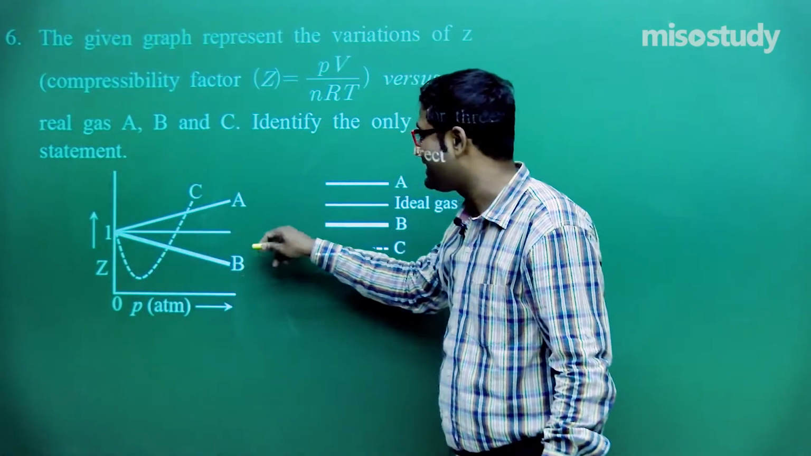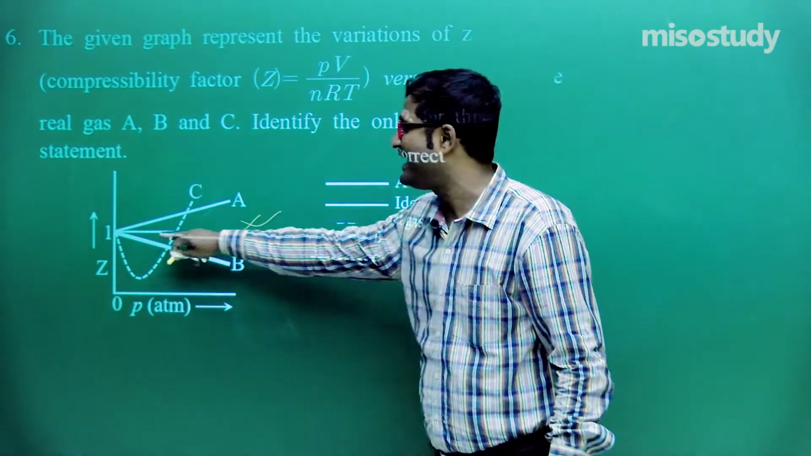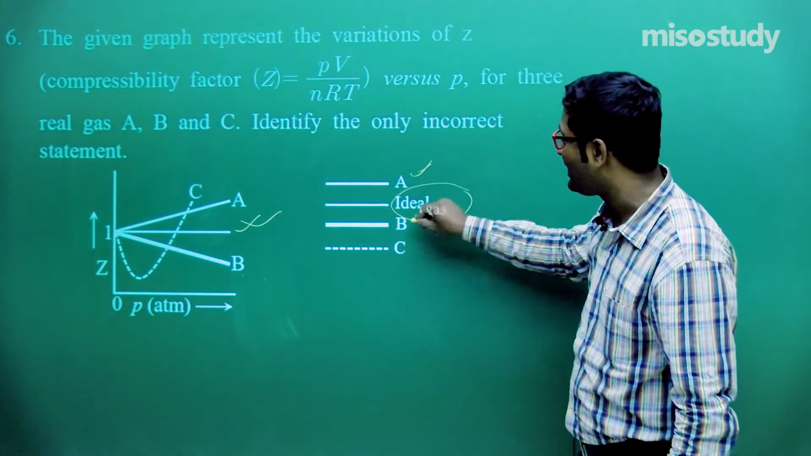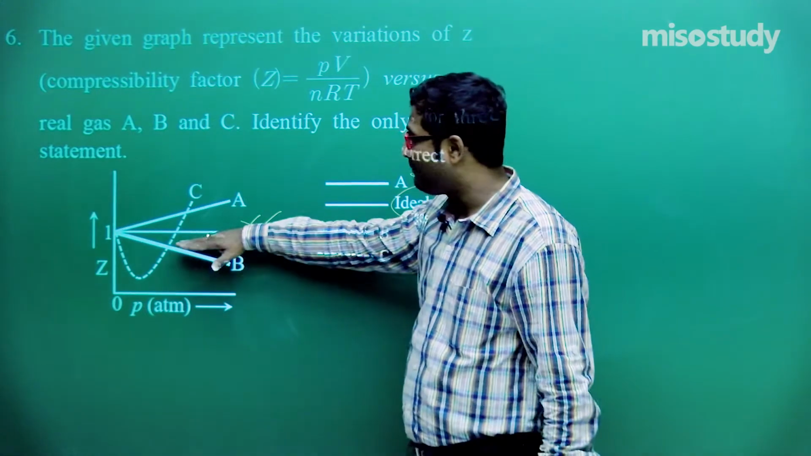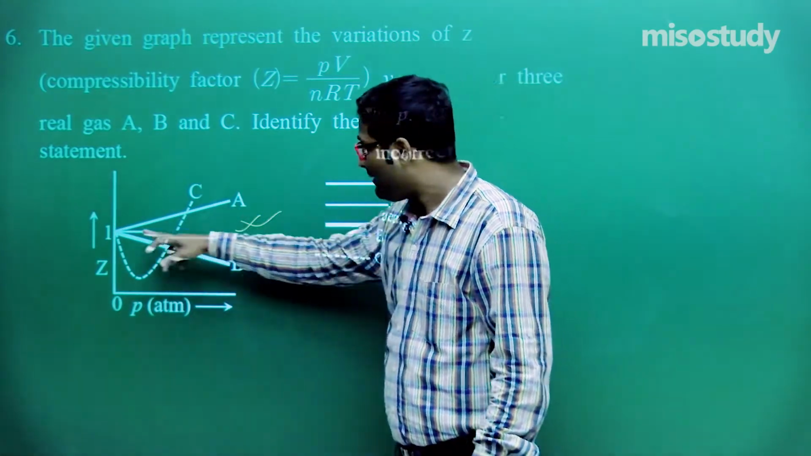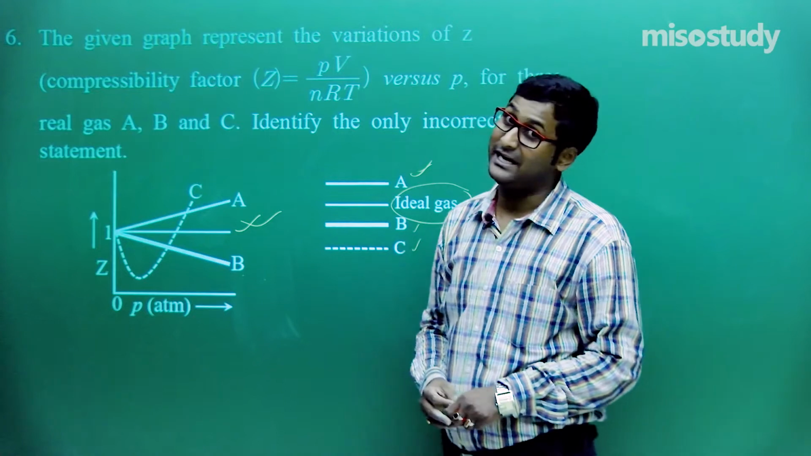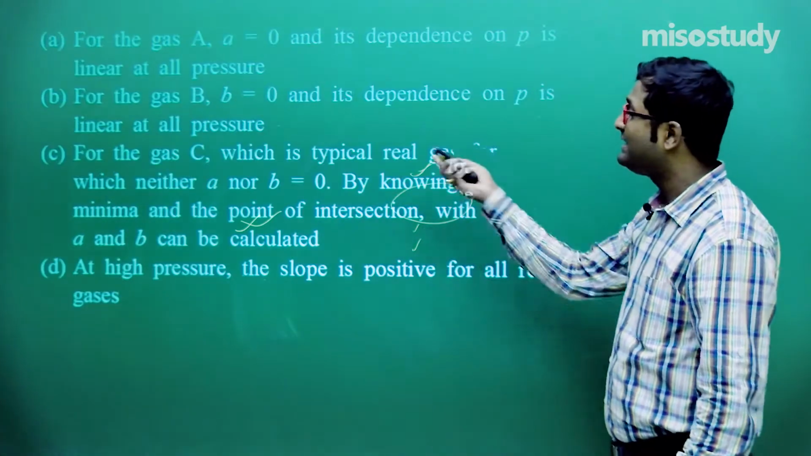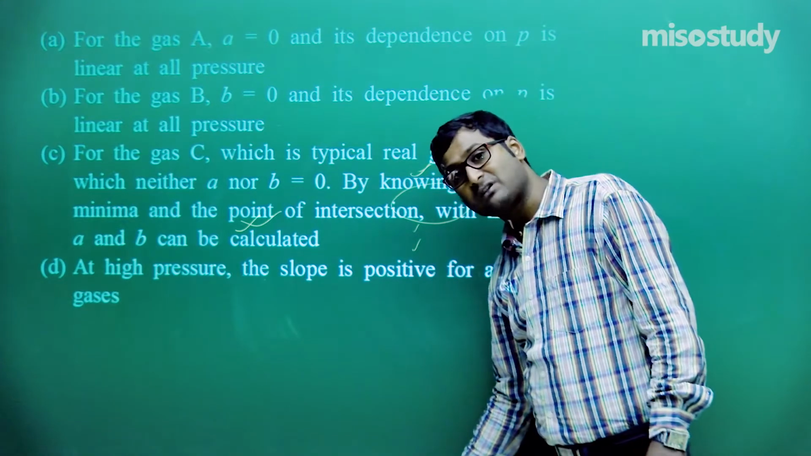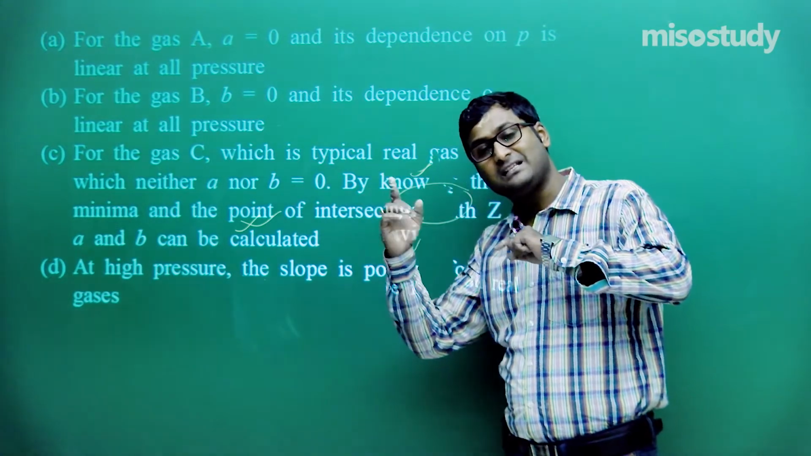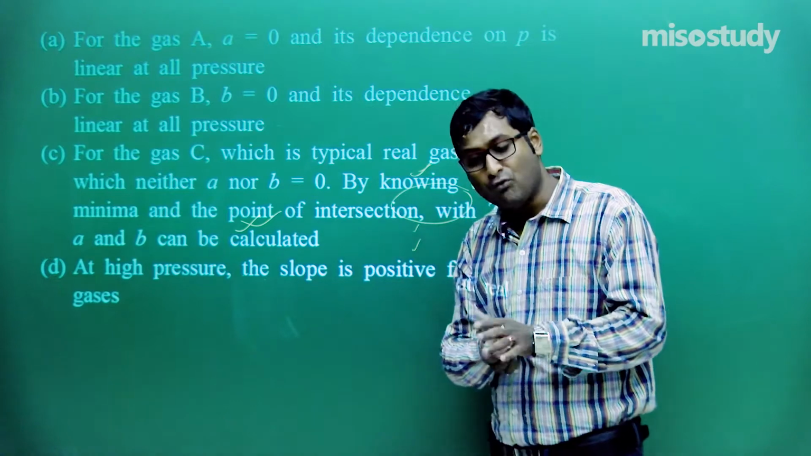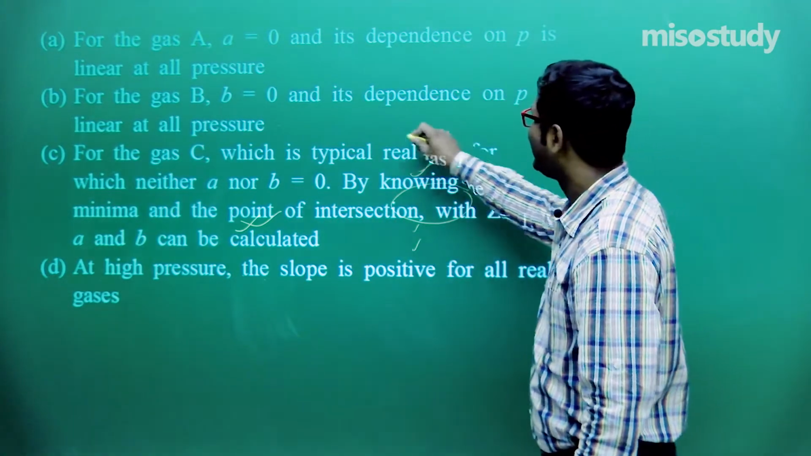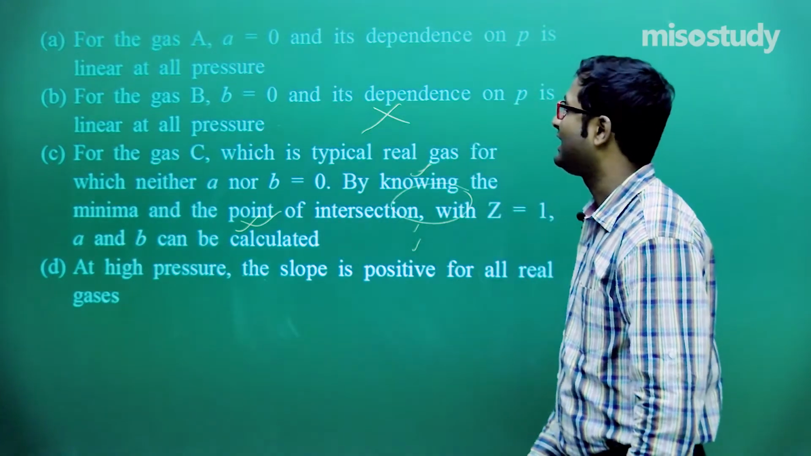If this line is treated as the baseline, and this baseline is the ideal gas, and these all are real gases, here the slope is positive, but here it is negative. But the question says linear at all pressure. Not possible. If pressure increases, the slope will move from negative to positive. So this option is not correct.